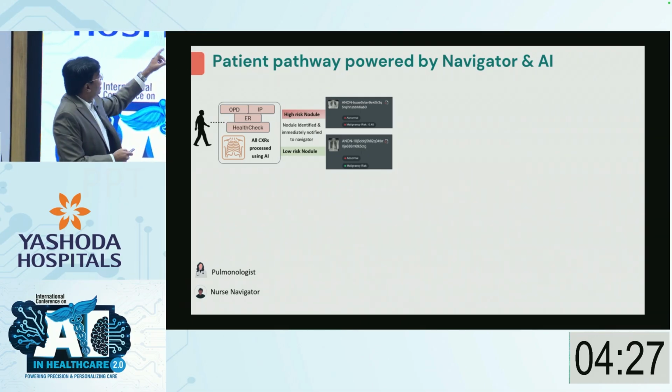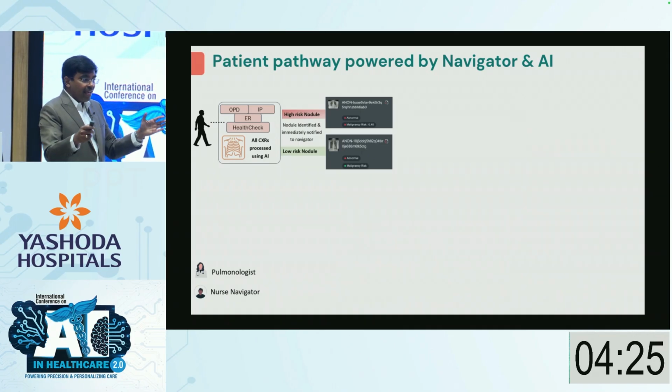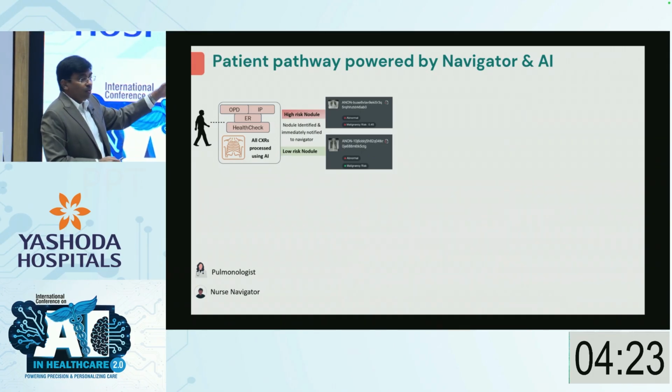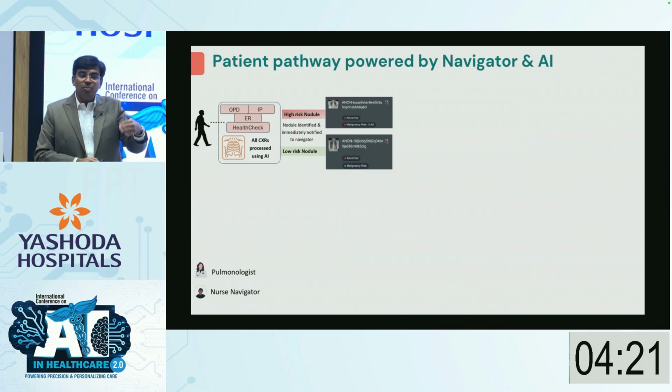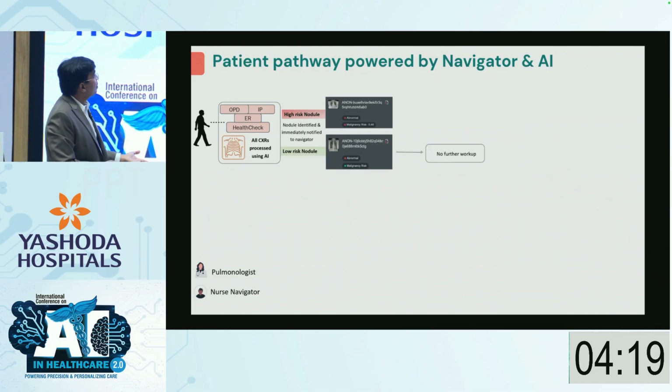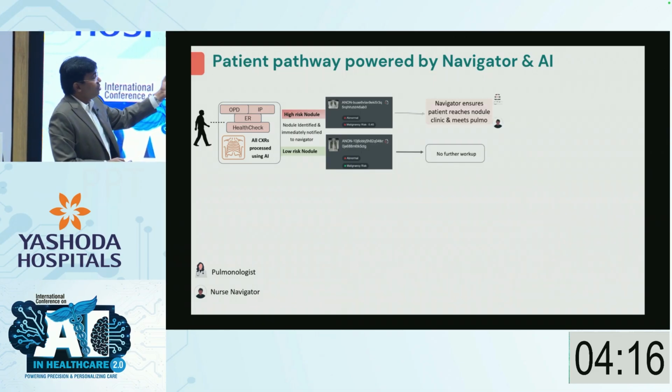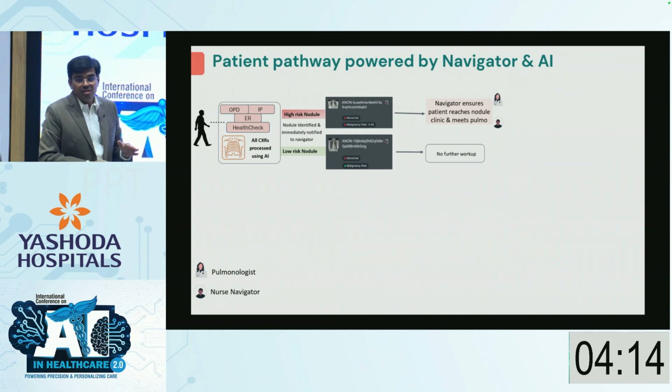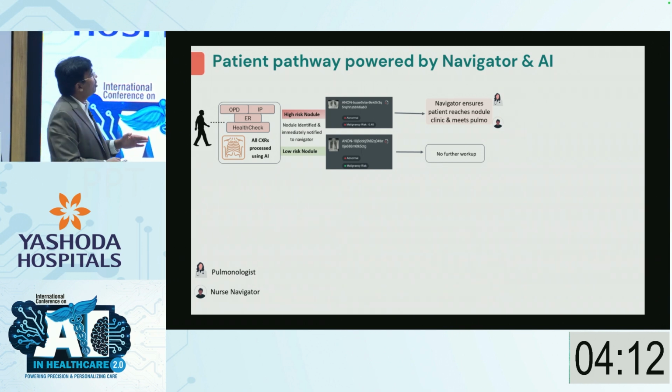Each and every X-ray is run through the AI. It gives a report as nodule yes, nodule no. If nodule yes, is it low risk or high risk? If it's low risk, usually we don't chase these nodules because it would be too much effort to chase every nodule picked up.